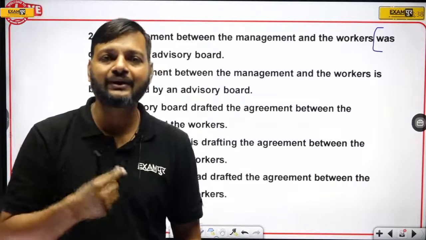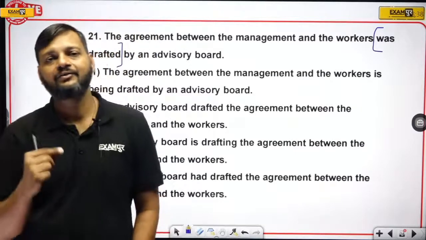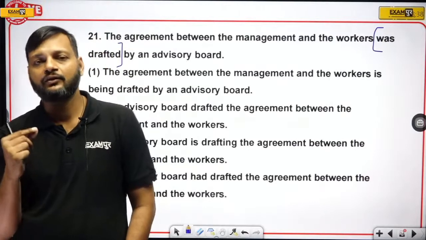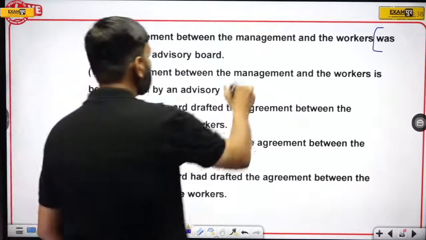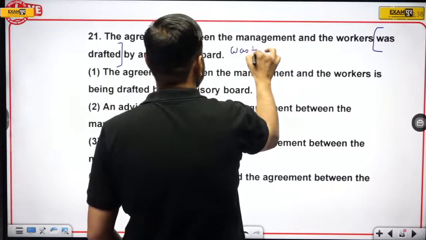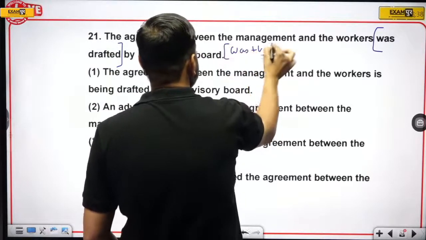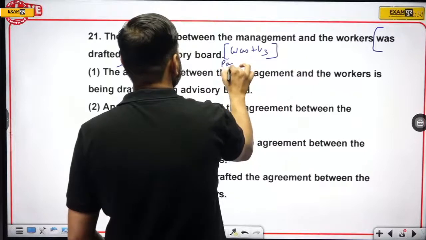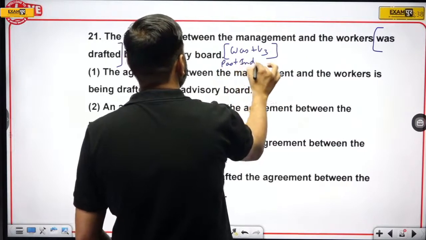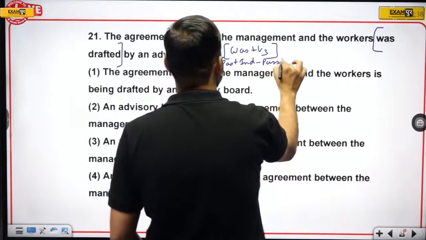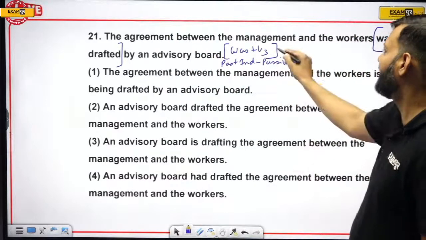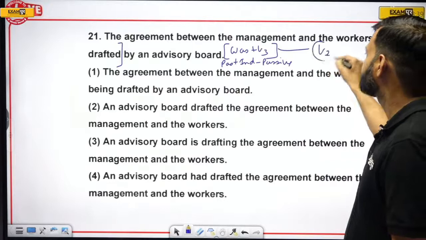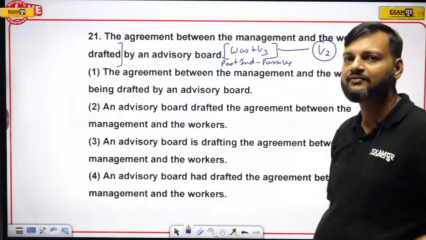And the most important key element, as I say, is the tense, the helping verb, right? So this sentence has was plus V3. Was plus V3 means past indefinite passive, and its active must have second form.